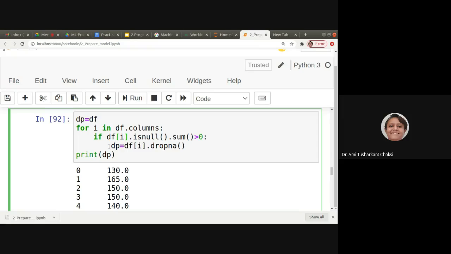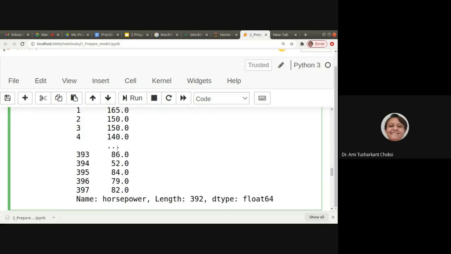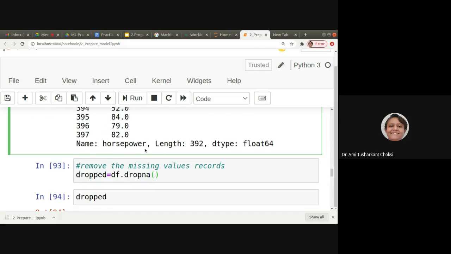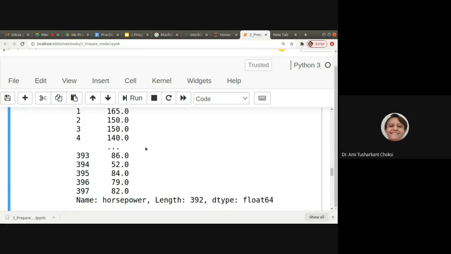And we should modify that data frame also, right? If it is there in other columns, then we should have that. Just now we know that it is only there in one column, so I have not modified our df dp, but only we are doing the dropna. So after that, if we do print dp, what we'll be getting is our data frame of this column only. Which column? It is horsepower, right?